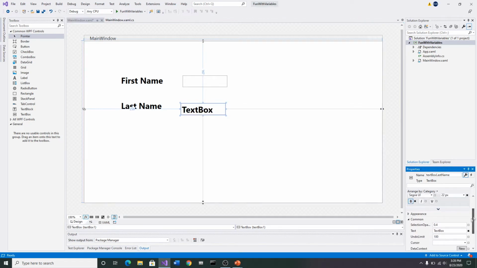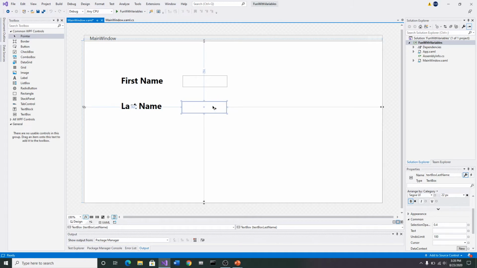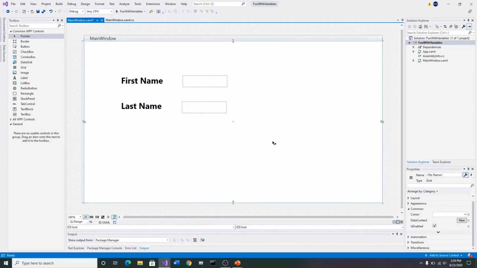Then I'm going to come down here, and where it says text box in the text, I want to get rid of that. So now we have two boxes. I'm going to straighten this one out just a little bit. You might want to do the same thing. I'm just lining mine up on this name. So now what we have on our screen says first name and last name, and we've put in two text boxes and named them.